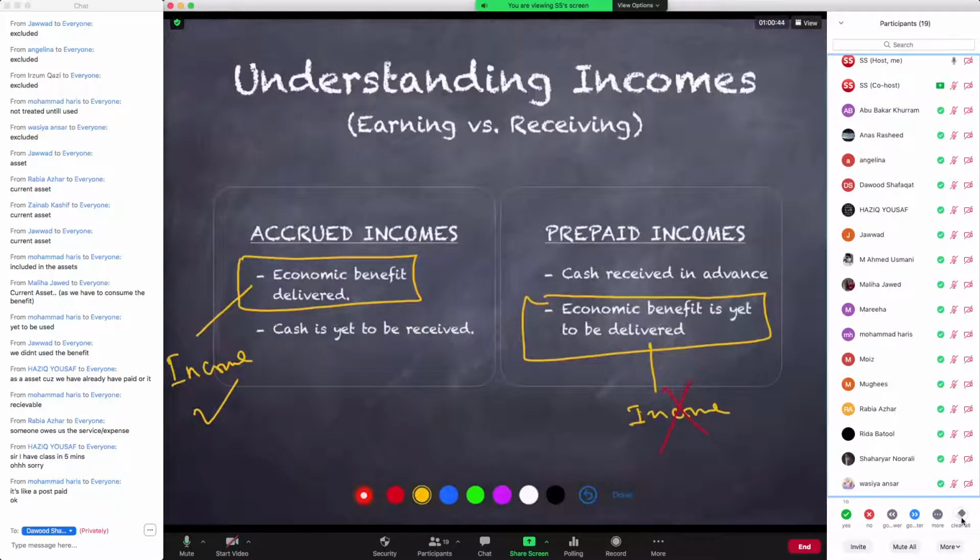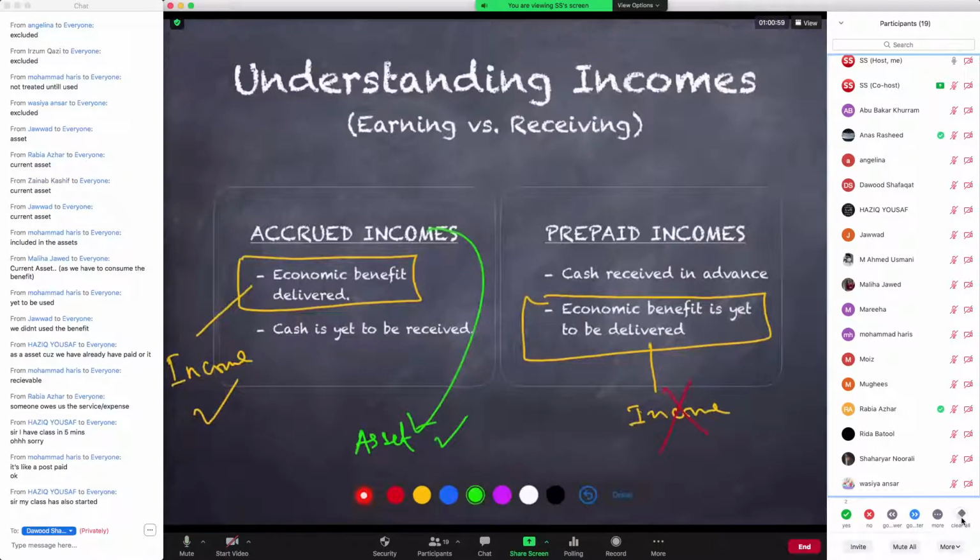Right? Okay, excellent. And before we move on to the next slide, do you agree with this, that this accrued income is going to be your asset as well? Why is it going to be your asset?